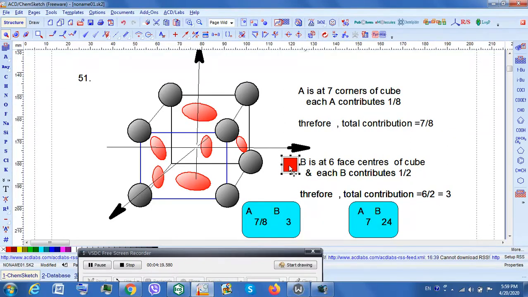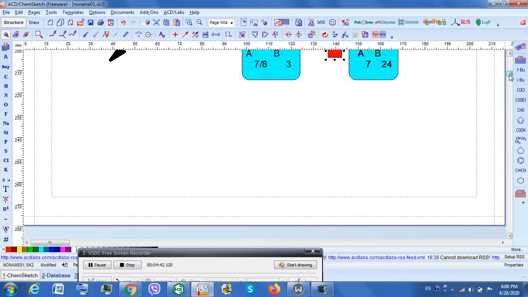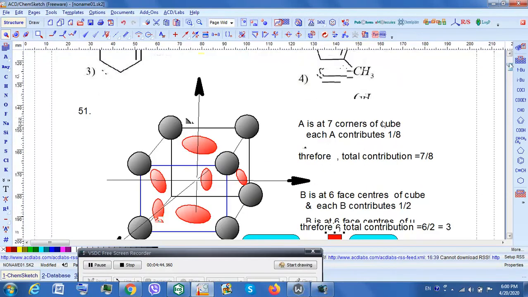So basically this is A 7 by 8, B 3. This should have been the formula, but if I multiply by 8, then I get the formula A7B24. This is a 3-dimensional solid state chemistry question. Now let's go to the next question.